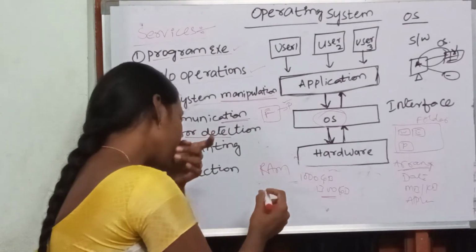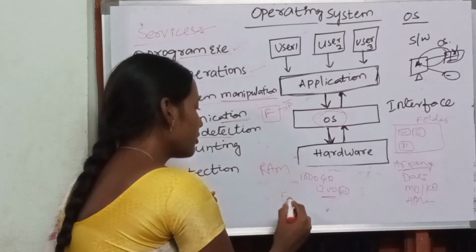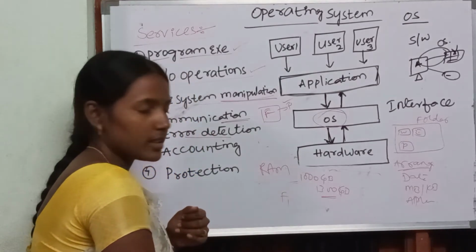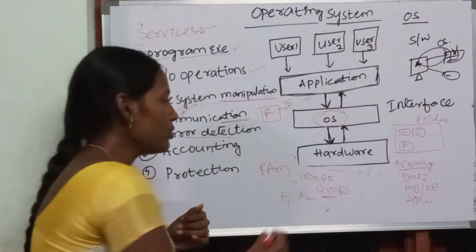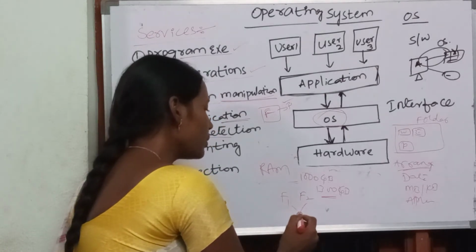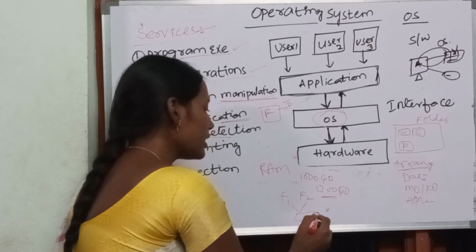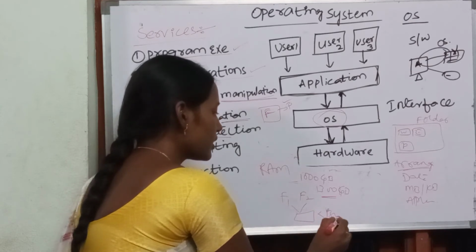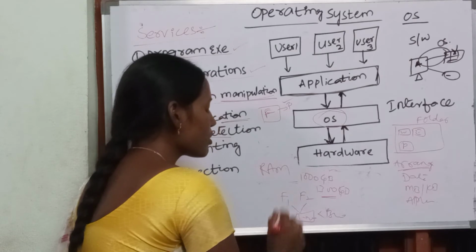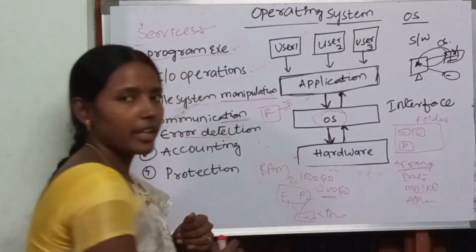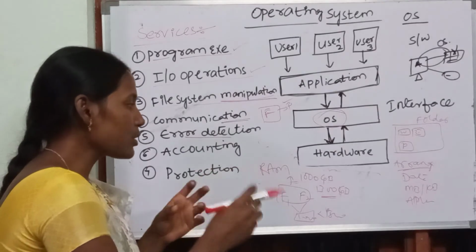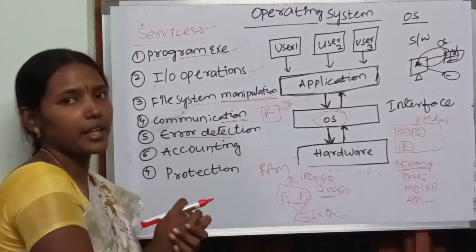Now consider one more thing. There is a file 1 and some other file, file 2. The size of file 1 and file 2 together will be more than 1000. So in this case also we cannot hold both the files in the same RAM at the same time. If you try to store them there, it will give you an error.